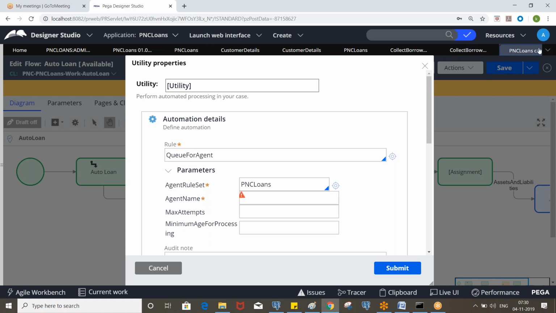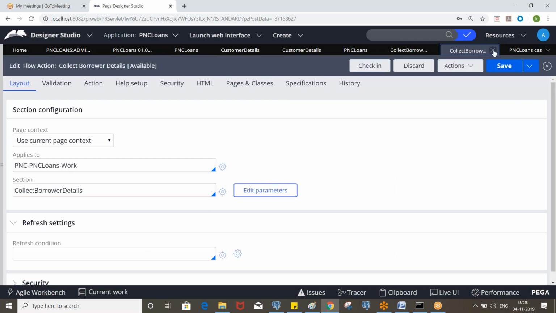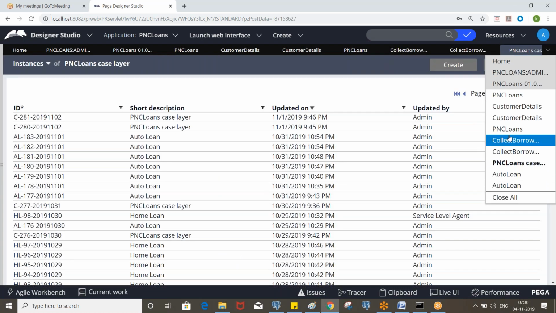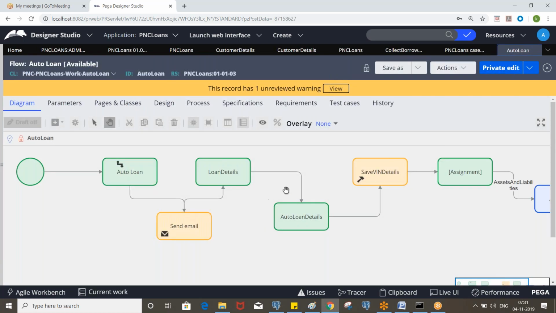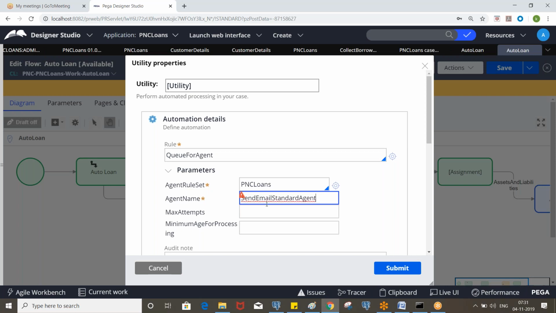So you can copy PNC loans from here, and paste it. Send email standard agent. It should be same as the agent name. If you put the wrong one, it will not work.